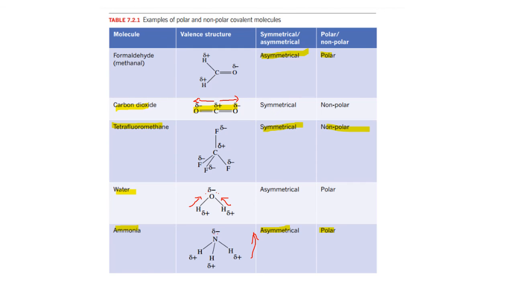So in general, there are 2 main factors here. Number 1, you have to see whether there's a difference in electronegativity value. If the electronegativity value of both atoms is the same, most likely it is non-polar. If the electronegativity of both atoms is different, then most likely it will be polar. That only applies to diatomic molecules. If it's a polyatomic molecule, you have to look at whether it's symmetrical or not symmetrical. If it's symmetrical, most likely it's non-polar. If it's asymmetrical, most likely it's polar. Alright, so think about that to determine whether a molecule is polar or non-polar.